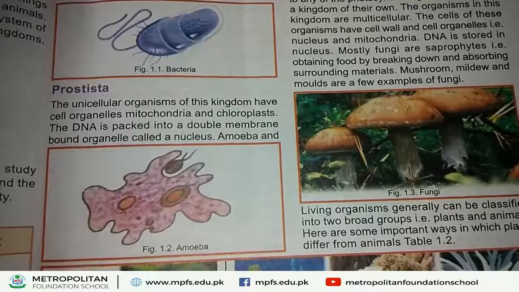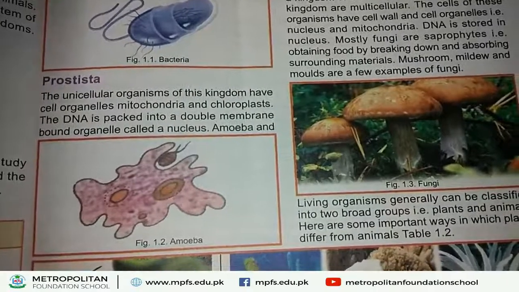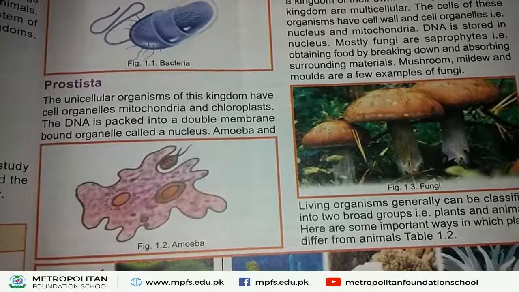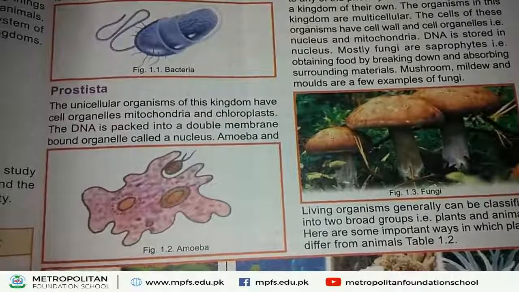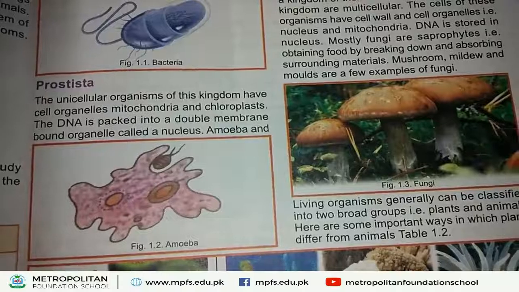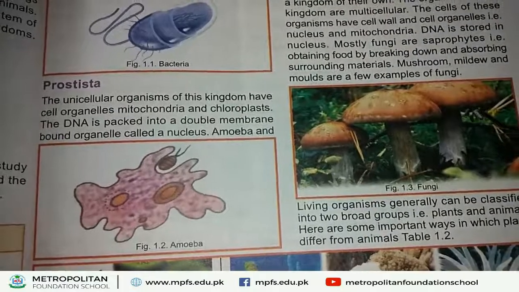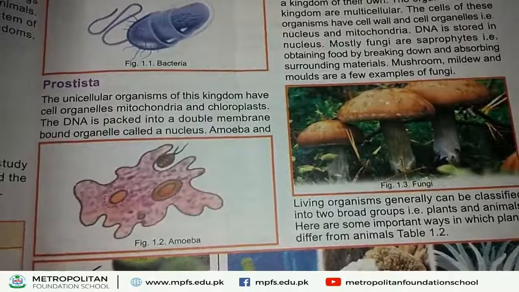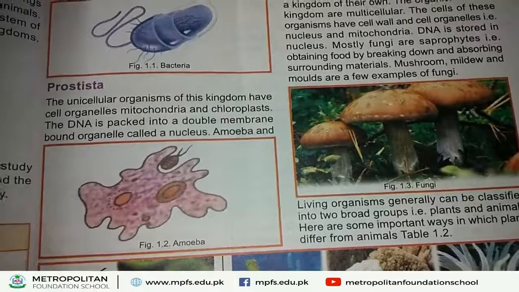In amoeba, DNA is also found, and this DNA is a double membrane structure. Nucleus is also found in the amoeba body. This amoeba is found in ponds, freshwater rivers, lakes and ponds.